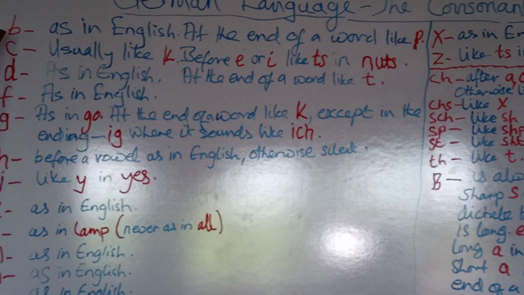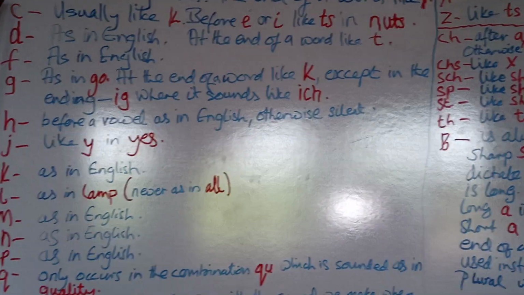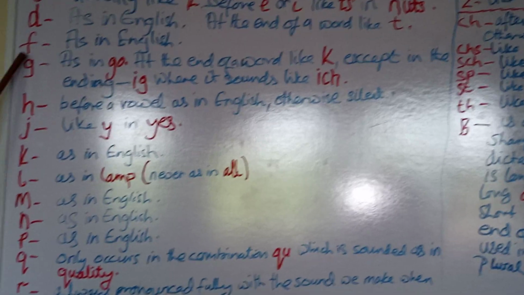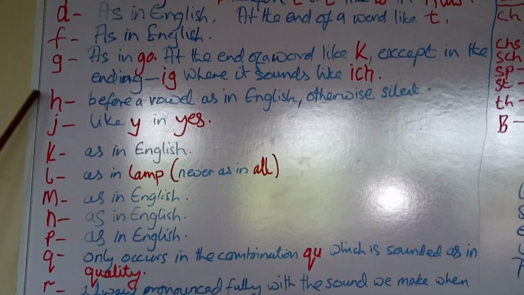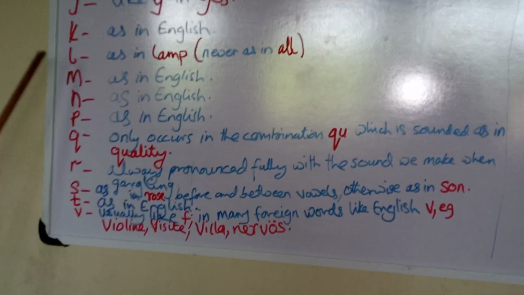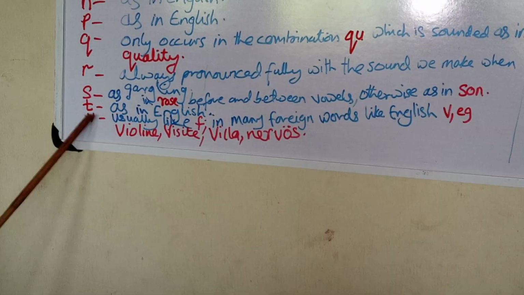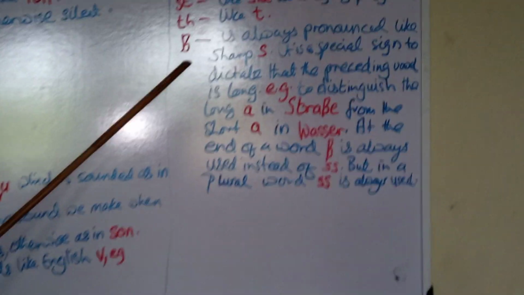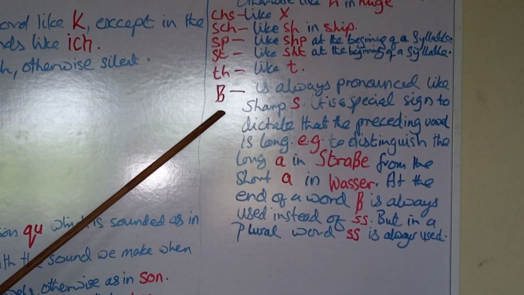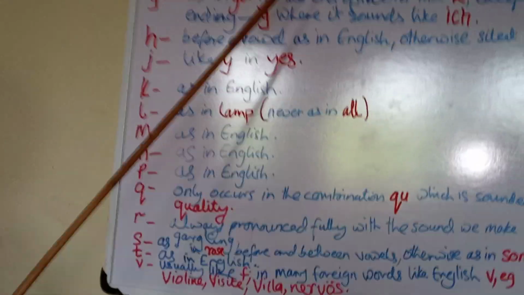We have them: B, C, D, F, G, H, J, K, L, M, N, P, Q, R, S, T, V, X, Z. And then we have these ones down here. Let's take them one after the other.